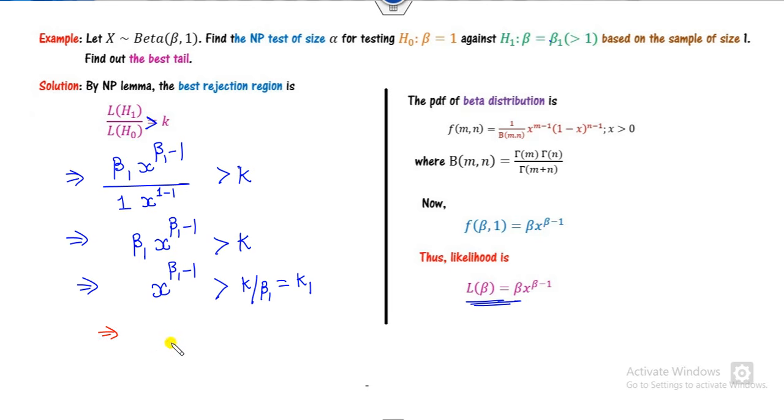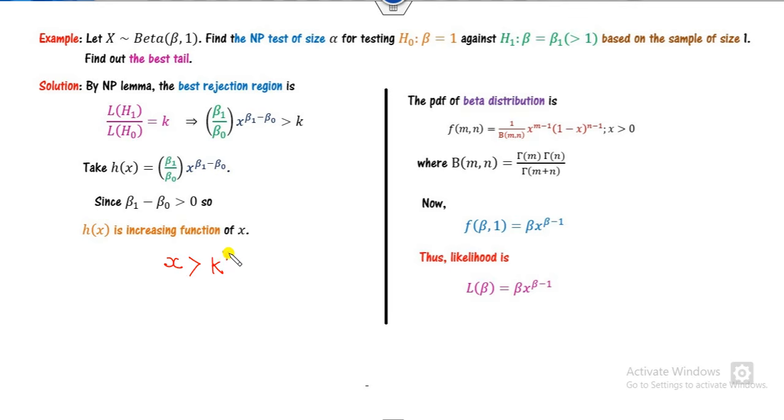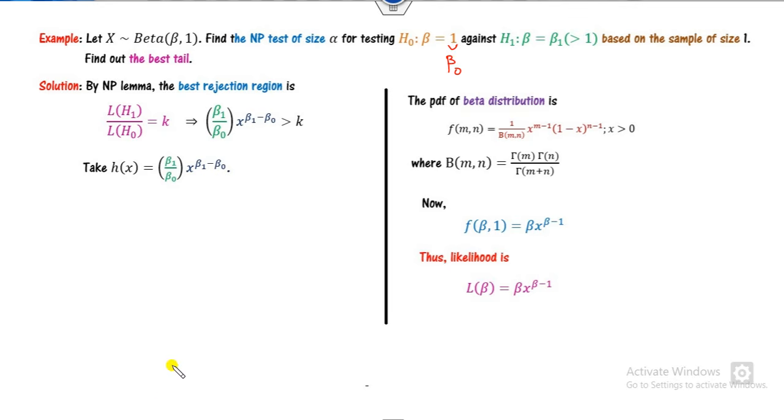So I can find x raised to the power, greater than k1. Beta 0, I consider this number as beta 0, which is nothing but 1. This clearly says that this is an increasing function. If it is an increasing function, you can say this is k star.